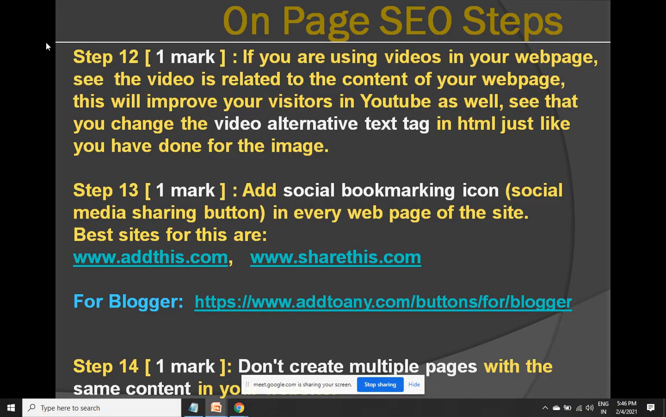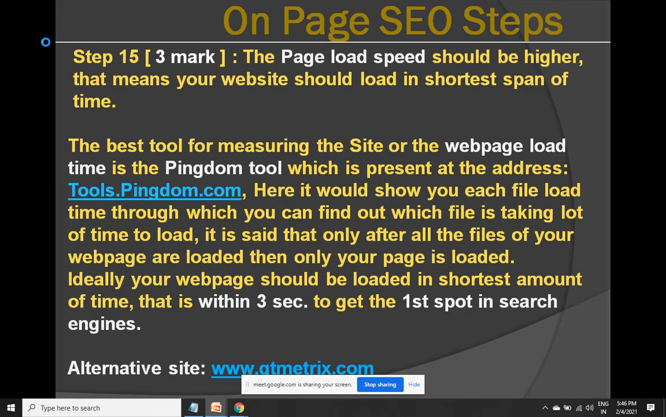Step number 15 is to do with the speed. The page load speed should be higher. That means your site should load in the shortest span of time. The best tool for measuring the speed is tools.pingdom.com. Ideally, a page which deserves to rank on top should get loaded within 3 seconds. I may be very harsh in the number. It can be even 5 seconds. The page has to get loaded within 5 seconds to deserve the first spot in the search engine.